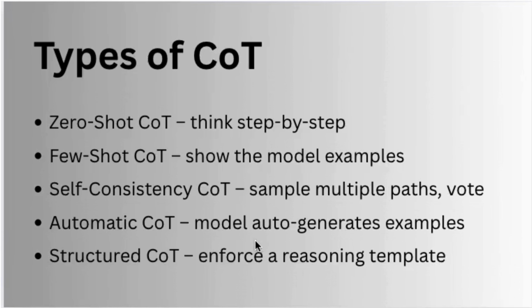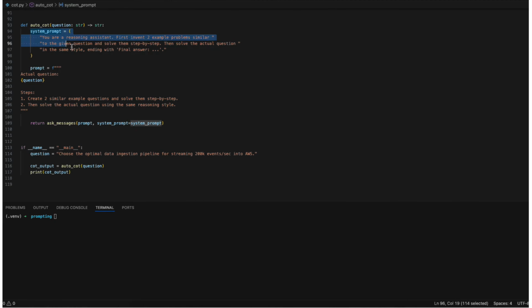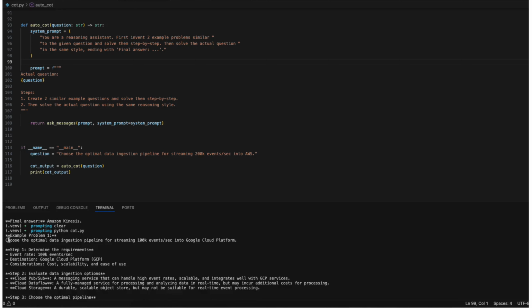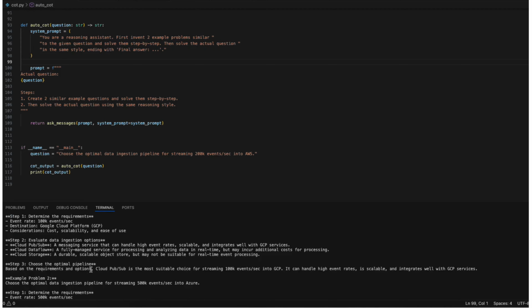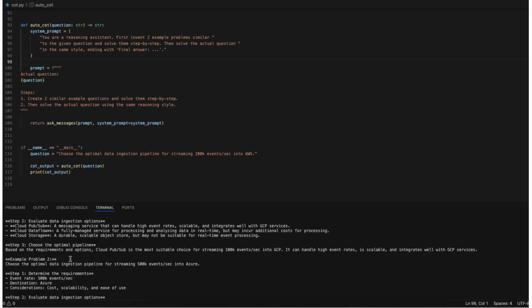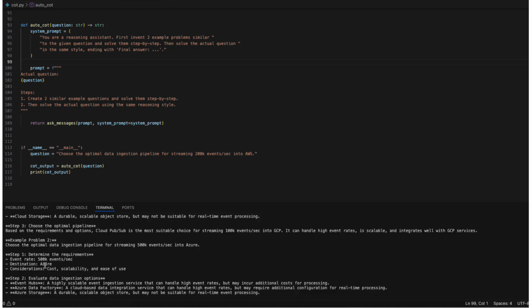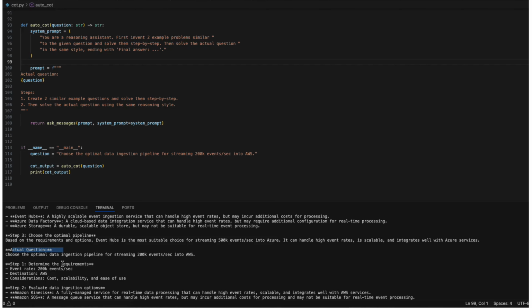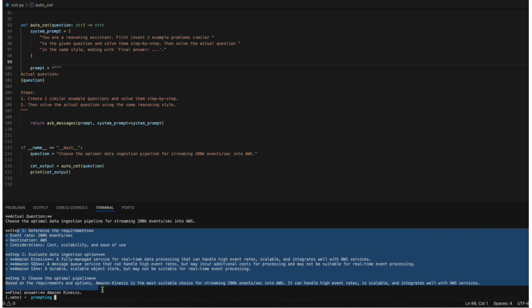So let's inspect the code. You can see that the system prompt here literally asks the model to invent 2 examples, solve them first before solving the actual question. So let's run it. So this is the answer. You can see that the model has created 2 example problems. This is the first problem and it solved that, and there is a second problem, and then it shows the full reasoning for each problem it has invented, and then comes our actual question and it solves the actual question in the same pattern.